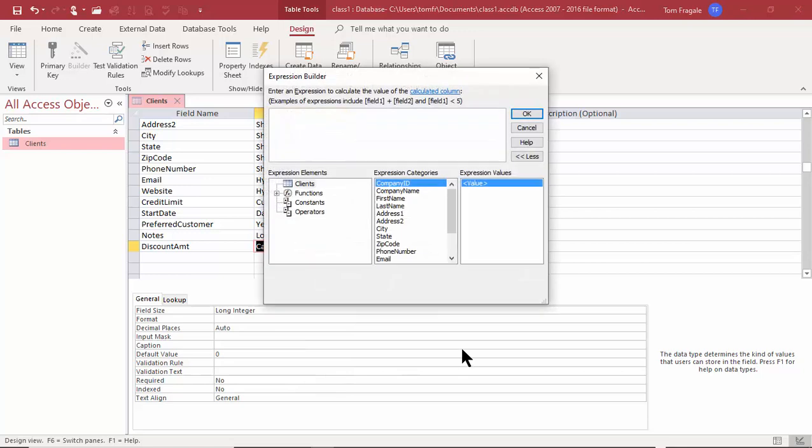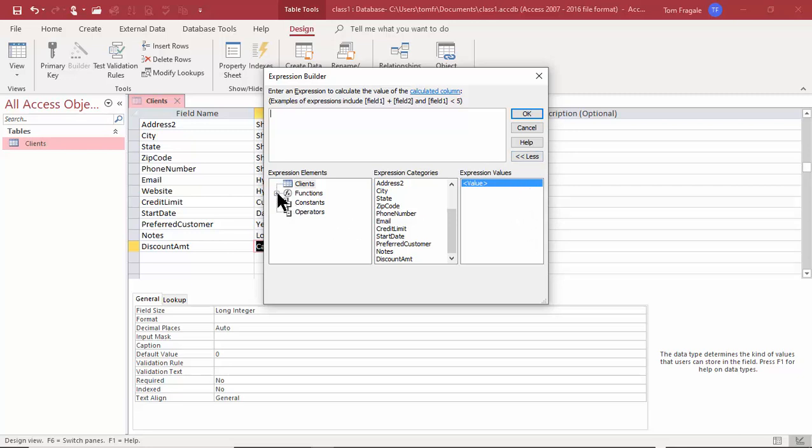Okay, now notice how that brings us right into the expression builder. So let's just say if they are a preferred customer, then we'll give them 10%. Otherwise, we'll give them 0 as the discount amount. So this would be an example of a formula in Access.